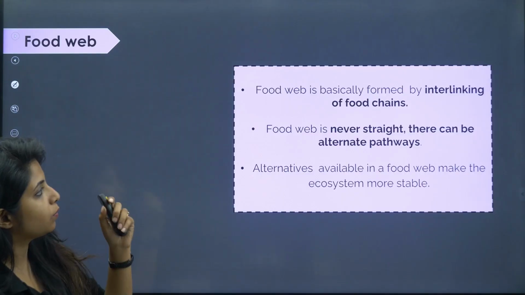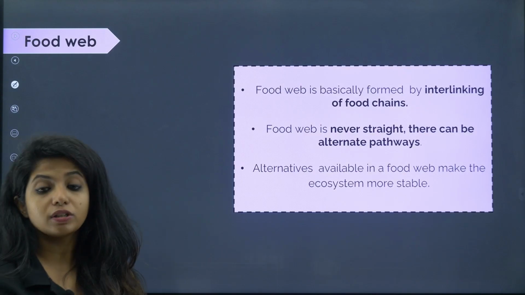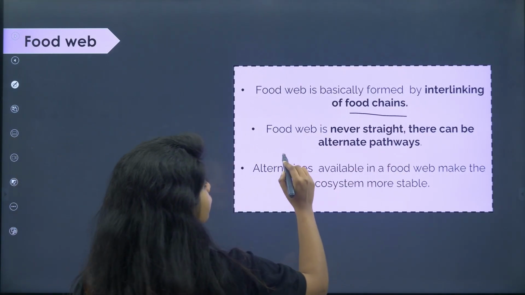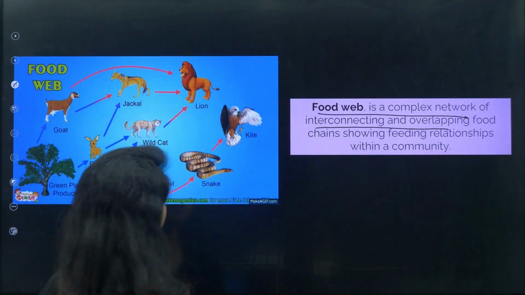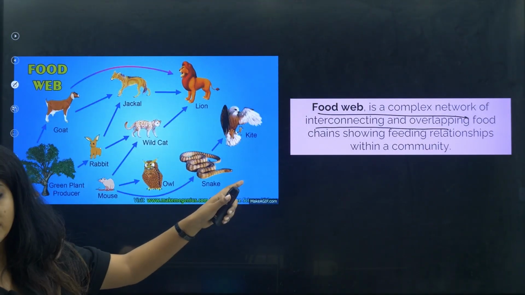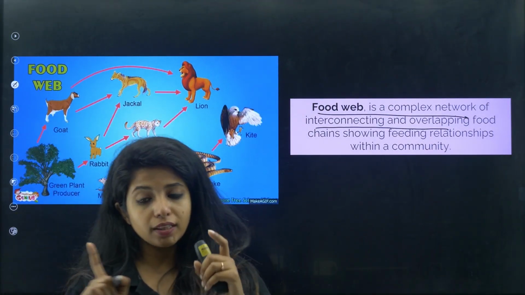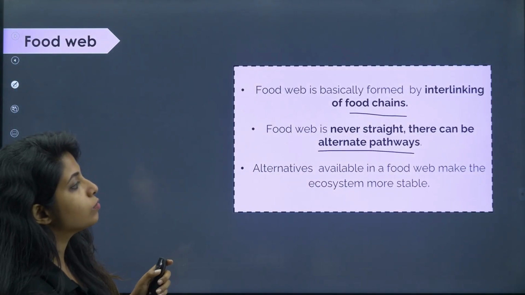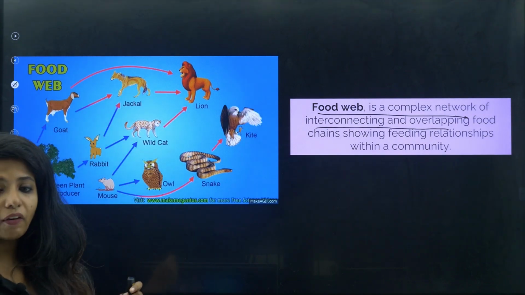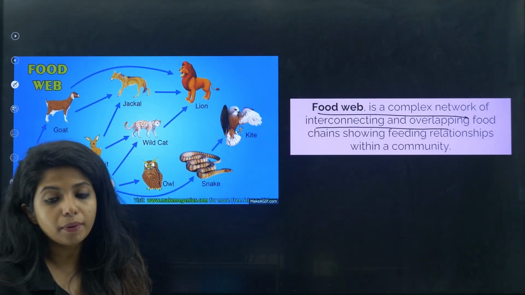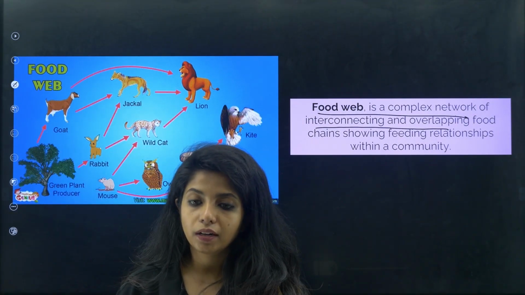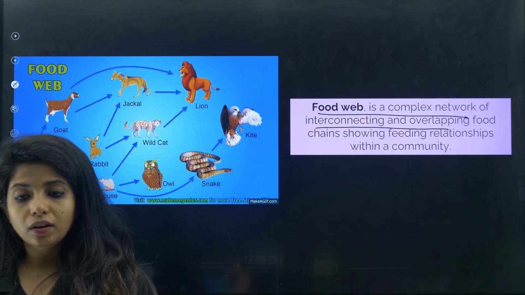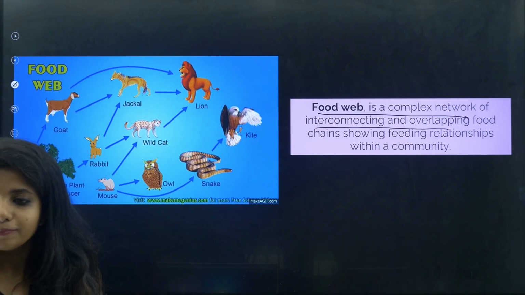Going ahead, what do we have as a function or the structure of a food web? A food web, as I said, is interlinking food chains. A food web is never straight. There can be alternate pathways. As you can see over here, there are so many alternate pathways. When you talk about food chain, there is only one pathway. Now, the alternatives available in a food web make the ecosystem more stable. Otherwise, if the wild cat thought that I will eat only rabbit and all the rabbits died off, what will it do? It will also die off. So we need to have alternate pathways. That's when they can survive and form a stable community.